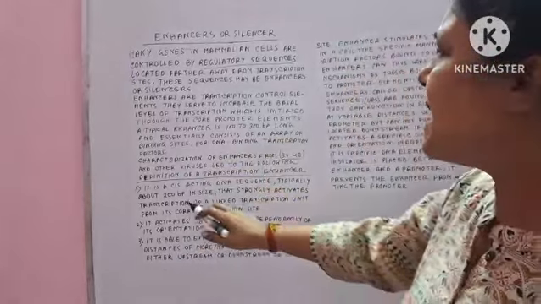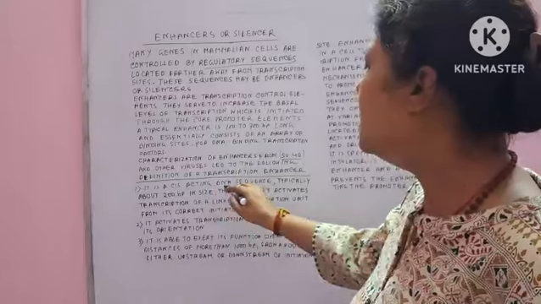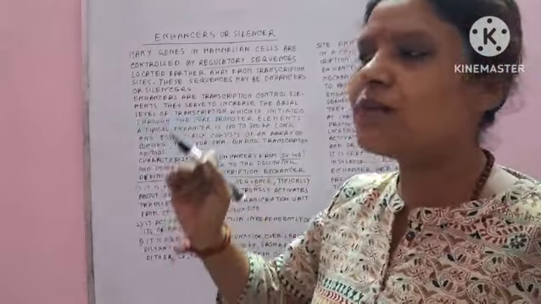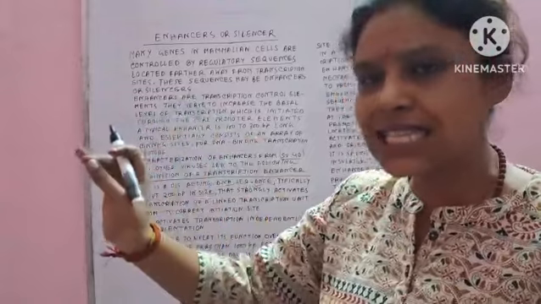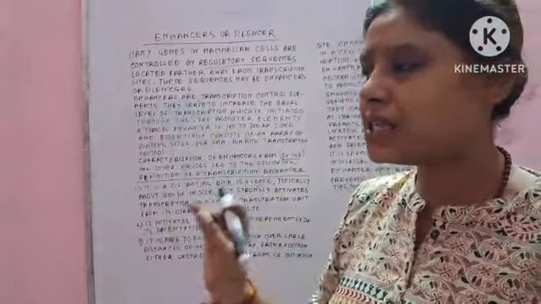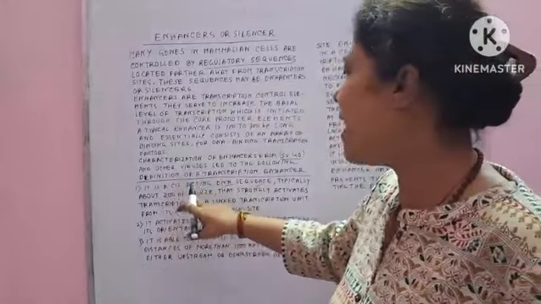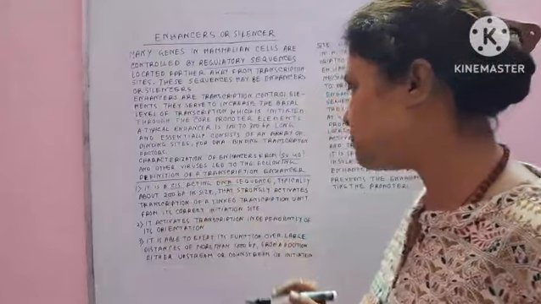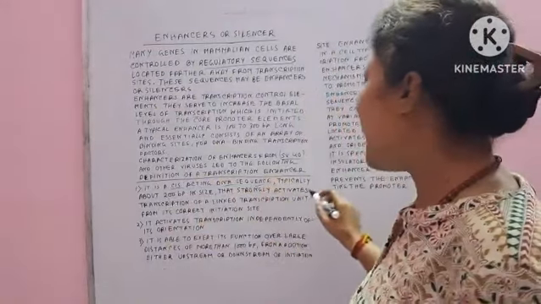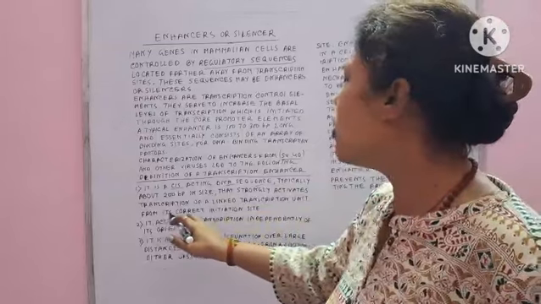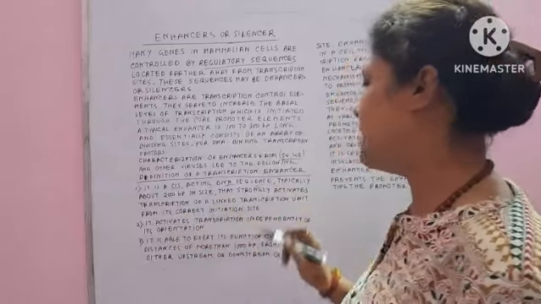So the first one is that this is a cis-acting DNA sequence. Cis-acting: there are two sites of transcription, one is the cis site, another is the trans site. So the enhancer always tries to bind with the cis site, and that strongly activates the transcription of a linked transcription unit from its correct initiation site.